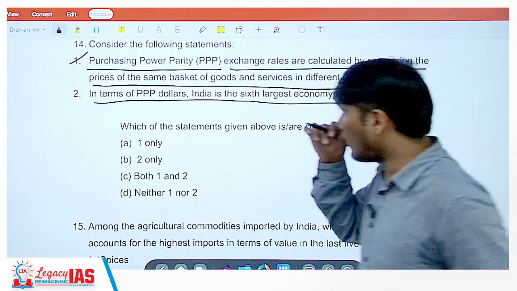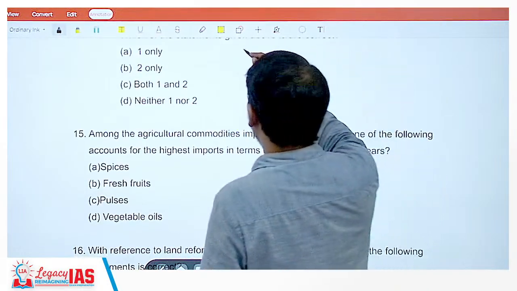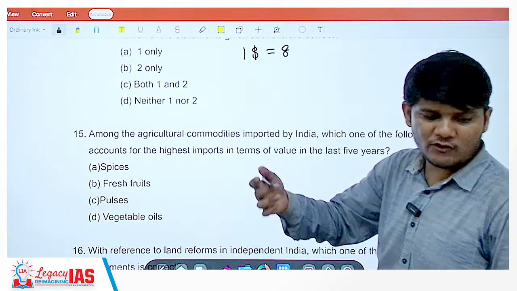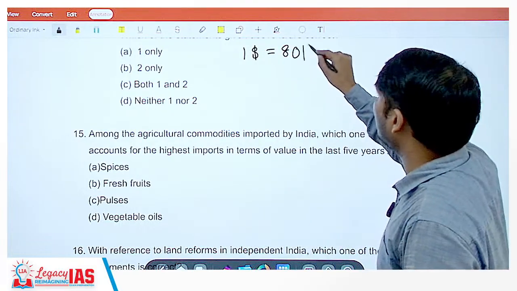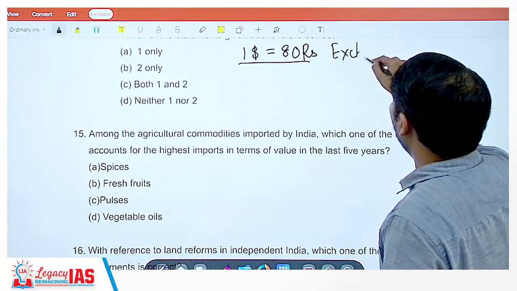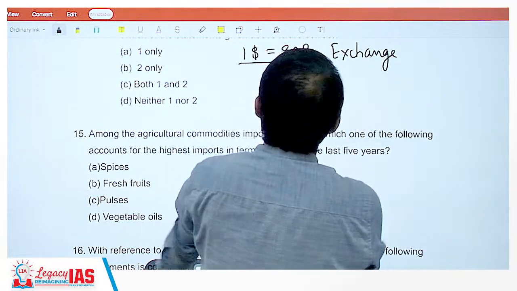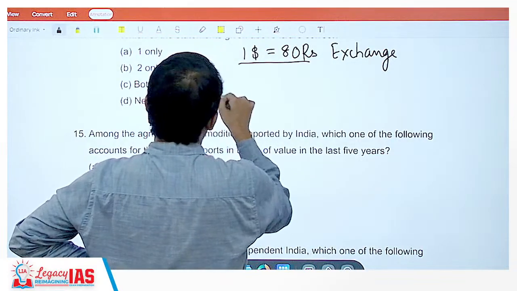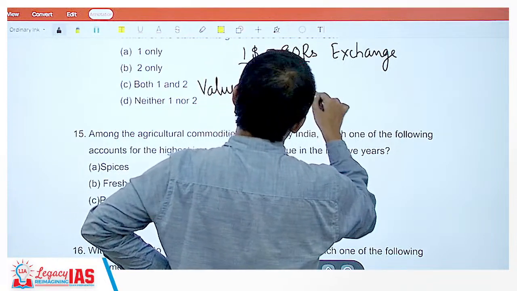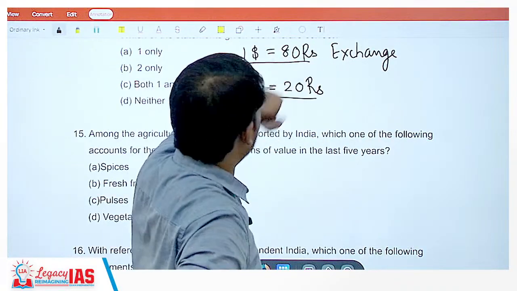When it comes to purchasing power, I'll give you an example with respect to the dollar. Right now, $1 is trending at, let's say, 82 rupees. So for ease of calculation, let us take it to be 80 rupees. So that is the exchange rate of the dollar. The exchange rate of $1 is 80 rupees, but when you talk about value, $1 is equal to only 20 rupees. I'll tell you how.